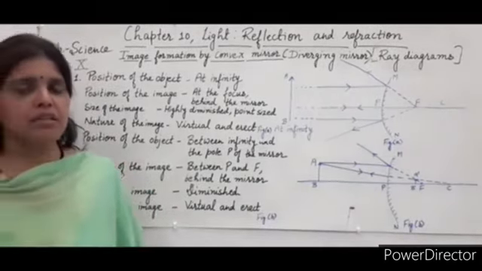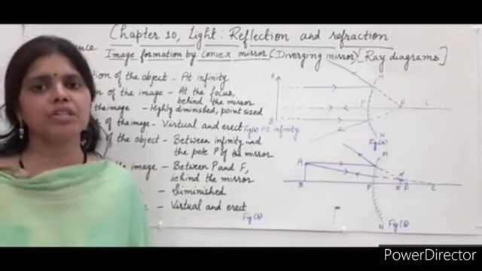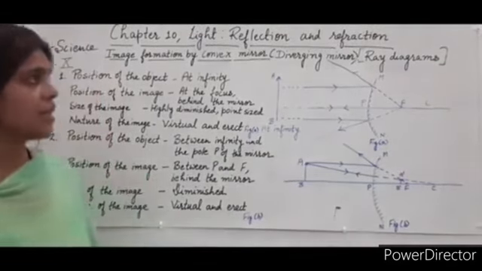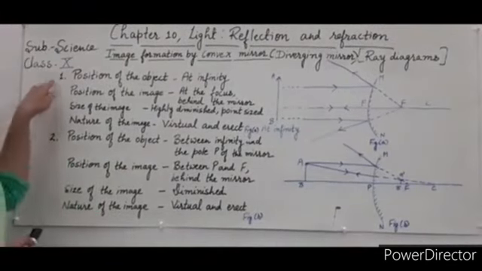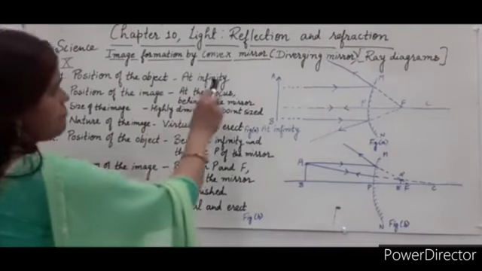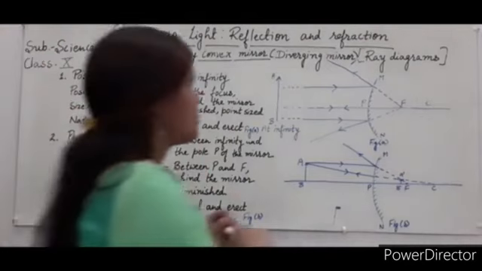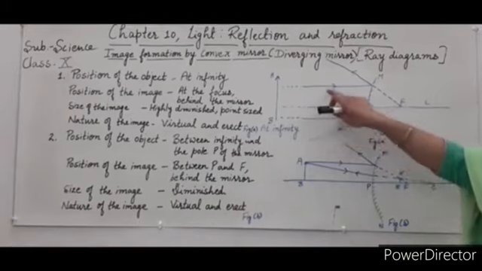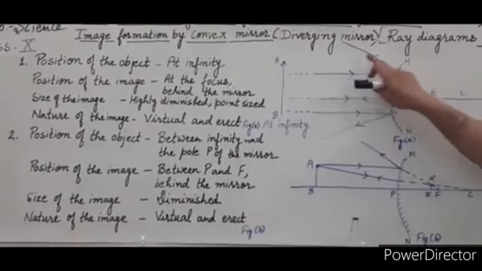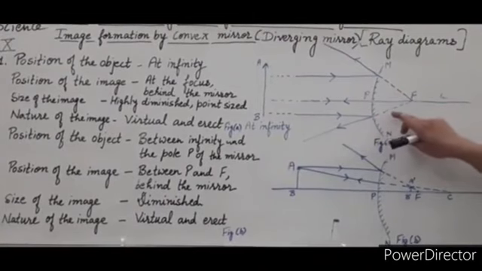Our next topic is image formation by convex mirror, which is also called diverging mirror. So, ray diagrams in case of diverging mirror. First case is when the object is at infinite distance. When the object is placed at infinite distance, the incident rays are parallel to the principal axis. So, after reflection, all the rays appear to diverge from the principal focus.